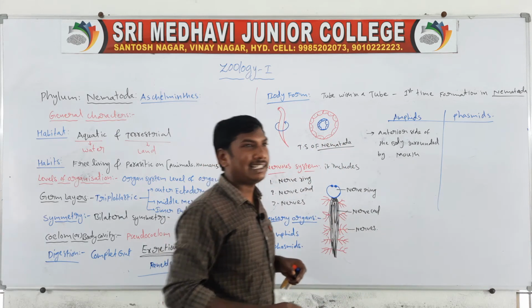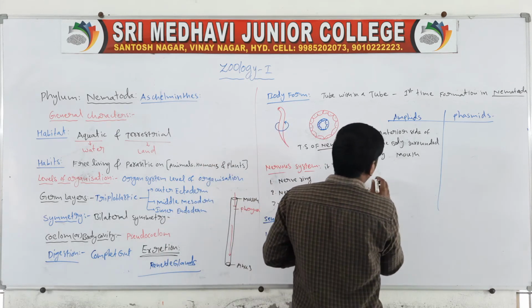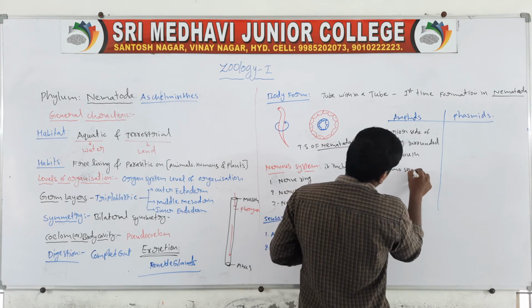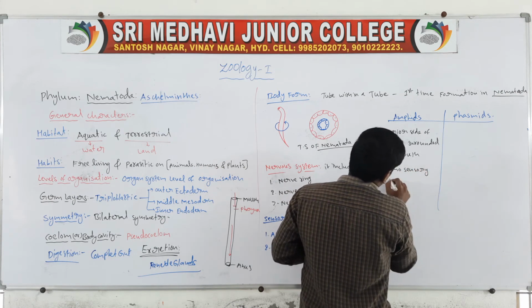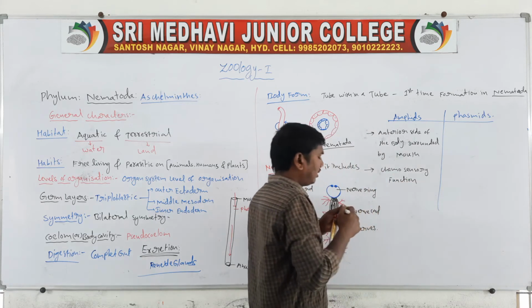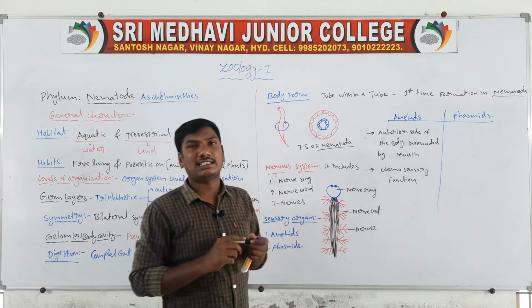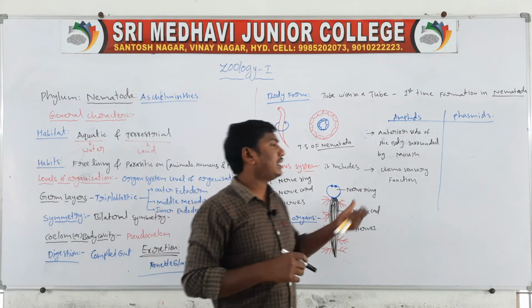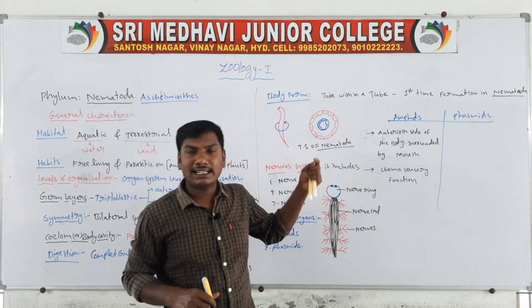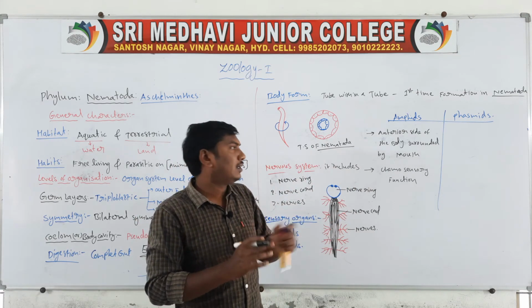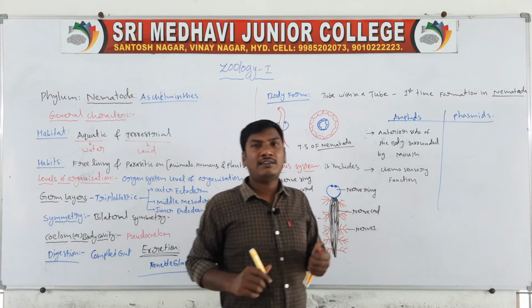So these have chemosensory functions. Chemosensory function means they are the chemical messengers, for identification of smell. So they are presenting on the anterior side of the animals, surrounded by the mouth. So they are the chemosensory function.